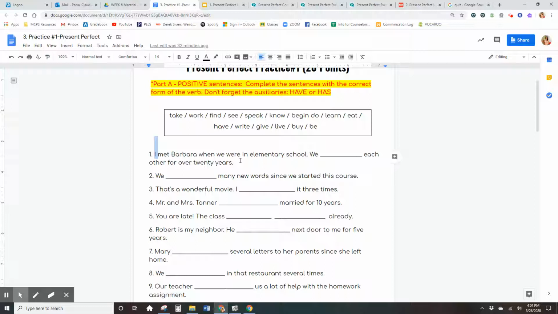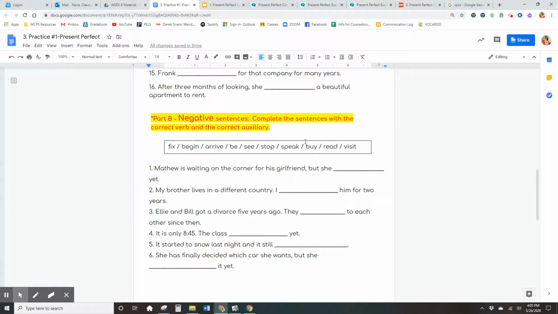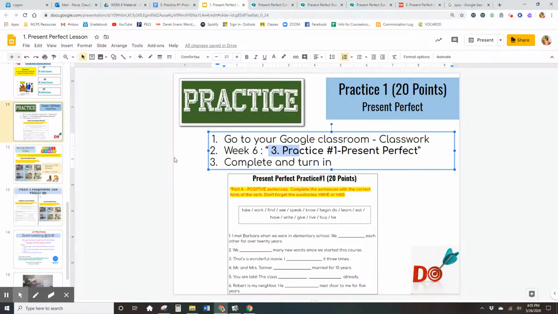I met Barbara when we were in elementary school. We, for over 20 years. So first of all, we is going to be have, the auxiliary have. We have known each other for over 20 years, okay? Please remember to always do it in a different color. So that's practice number 1. You have positive sentences, then you have negative sentences. This is 20 points.